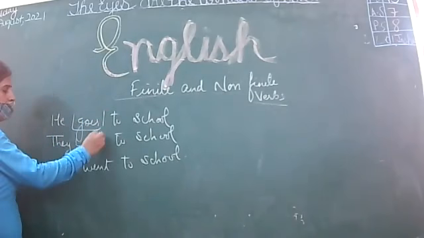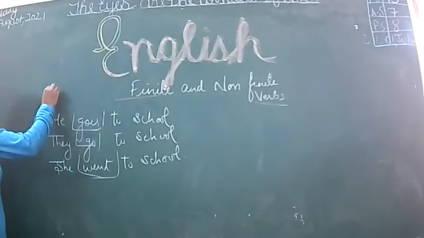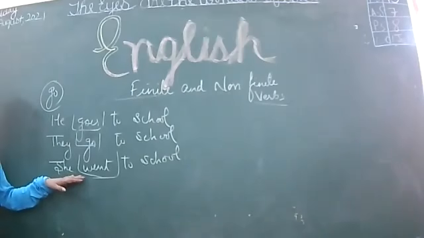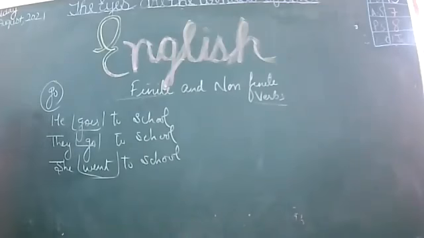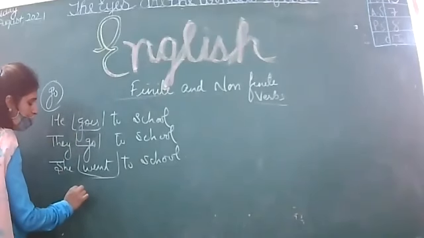Goes. What is the basic form of all three? Go. But here it is singular, so we are using goes. Here it is plural, we are using go. And here it is in past tense, so it is again changing. So three things we have observed. That the form of the verb is changing with number.